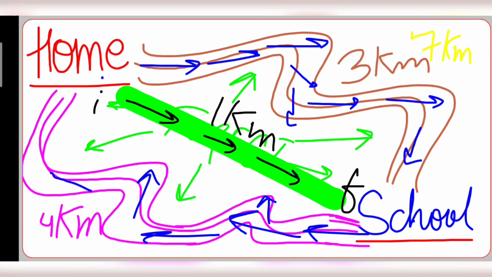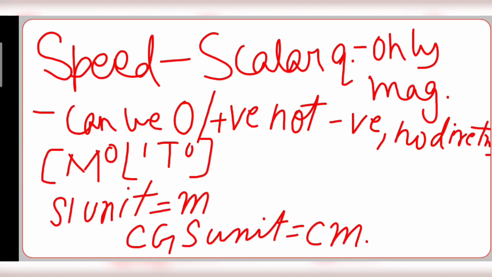of course, displacement is the shortest distance. In every case, the displacement will be less than the distance. Displacement will never be more than distance. It can be equal to the distance, but displacement will always be less than or equal to distance. And if I give both my initial and final positions as my home, then the displacement is 0.